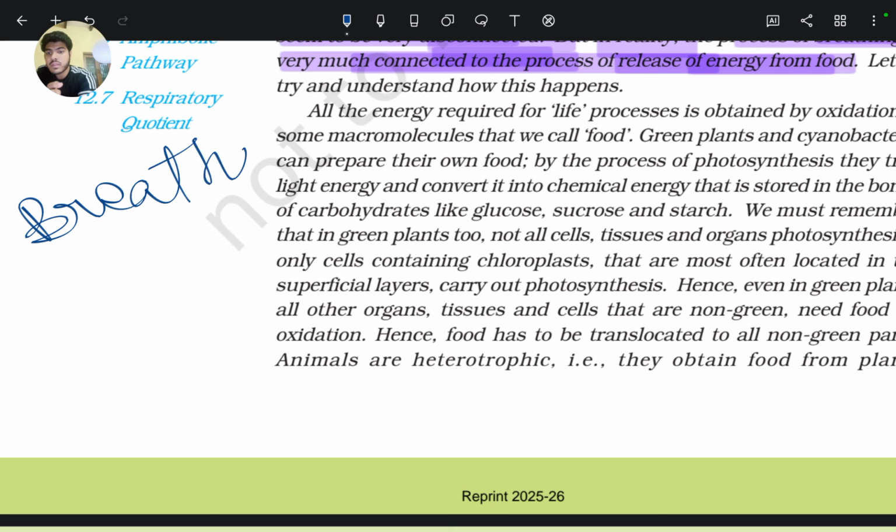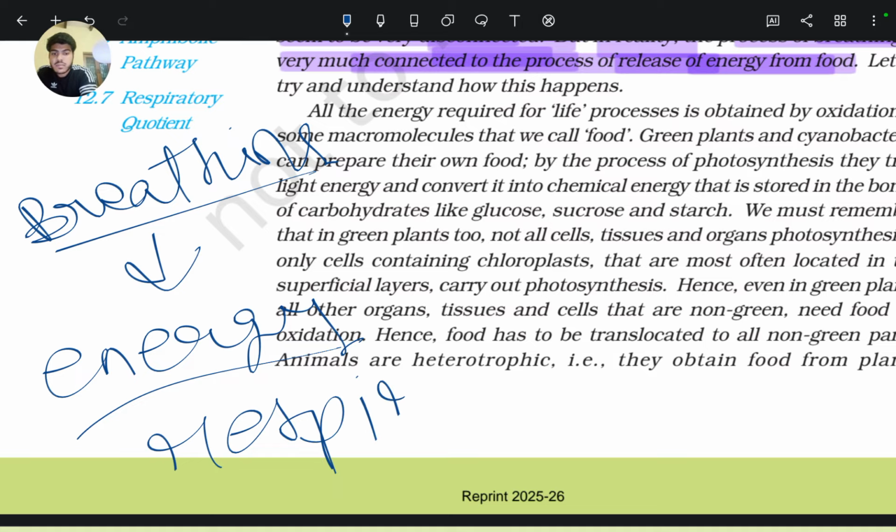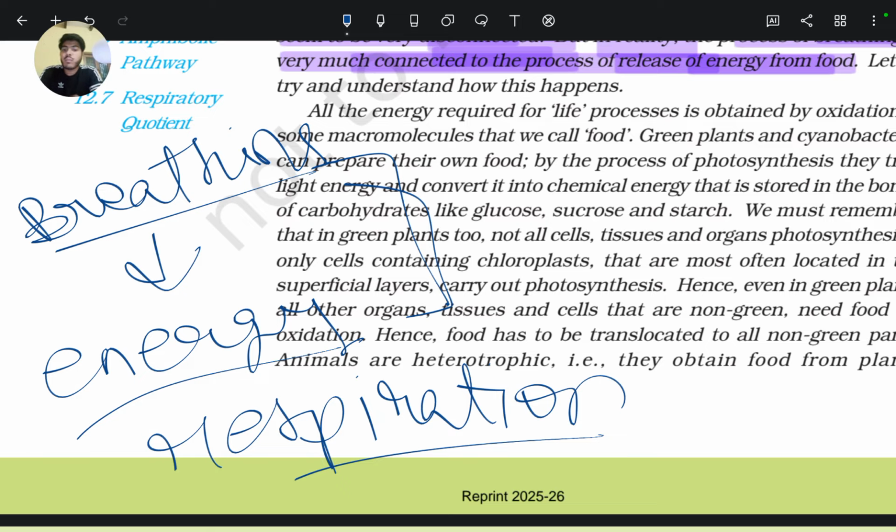Breathing and energy, or we can say respiration, both processes are interconnected. When we simply breathe in oxygen through air, that oxygen breaks down food. From food, energy is released. So all these processes are interconnected.